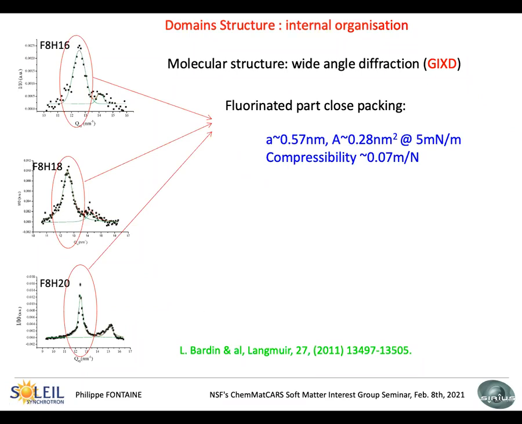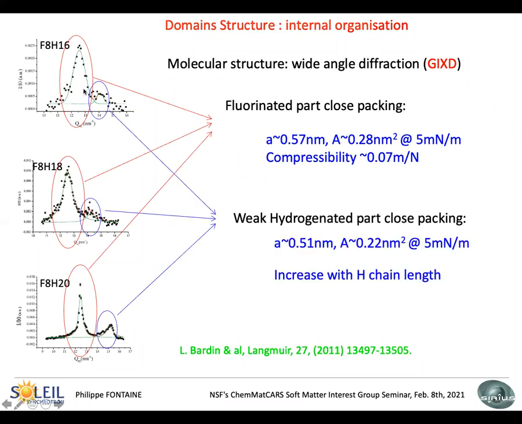This is well known. And we have a second peak, which is almost not visible for the shorter chains, but very clear for the longer ones, which can be attributed to the hydrogenated part, which appears here for the 20 carbon length hydrogenated part, tilted. That means that the fluorinated part fixes the distance between the molecules, and then the hydrogenated one adapts to be as organized as it can with this distance which is fixed.